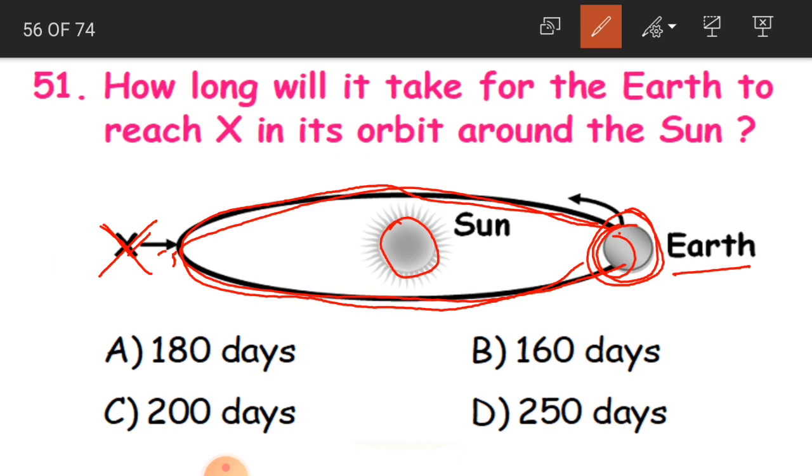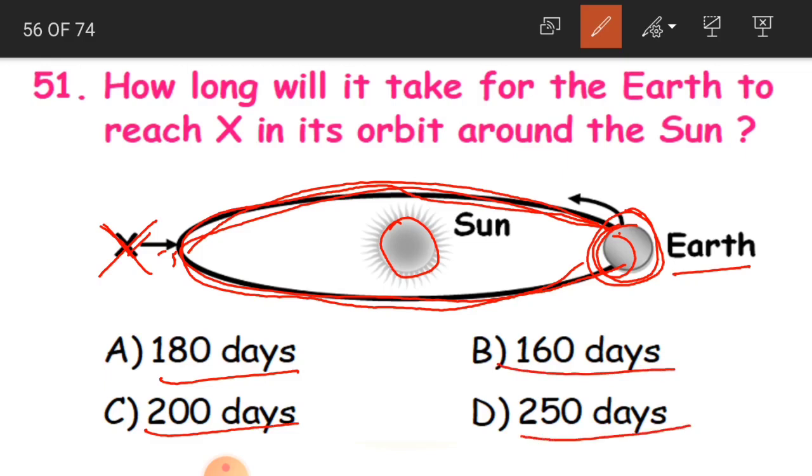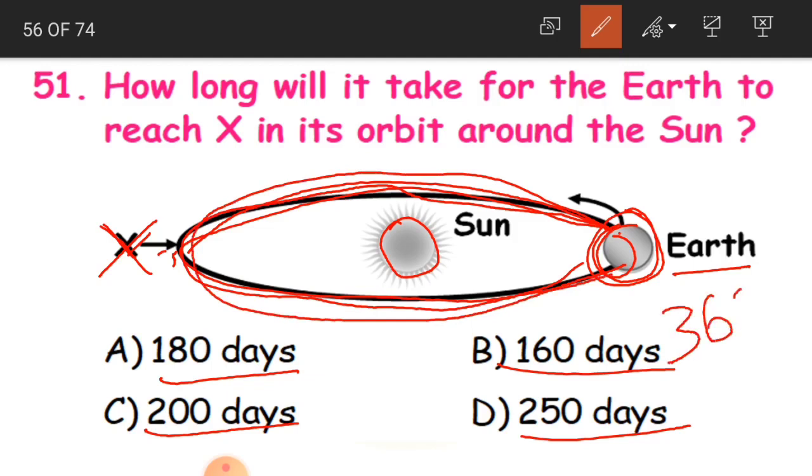So how long is it going to take for the Earth to reach X? Is it 180 days, 200 days, 160 days or 250 days? To complete one complete revolution around the Sun, the Earth takes 365 days, that is 1 year. But this is only halfway, so we have to divide it by 2. So how much do you get? 182 point something.